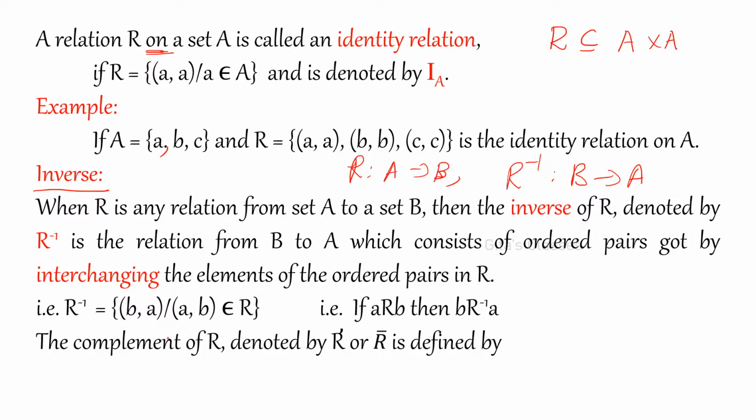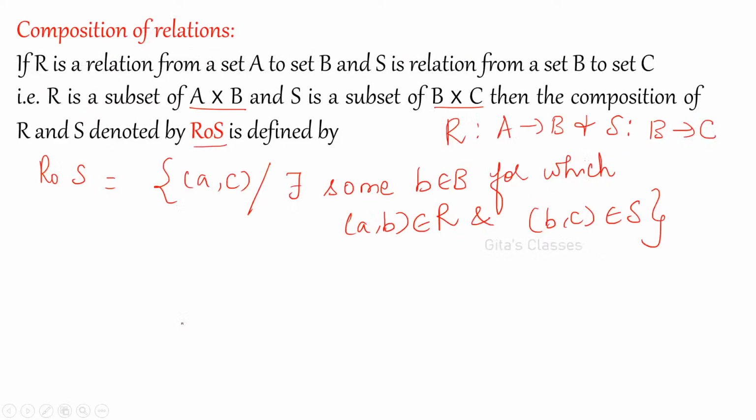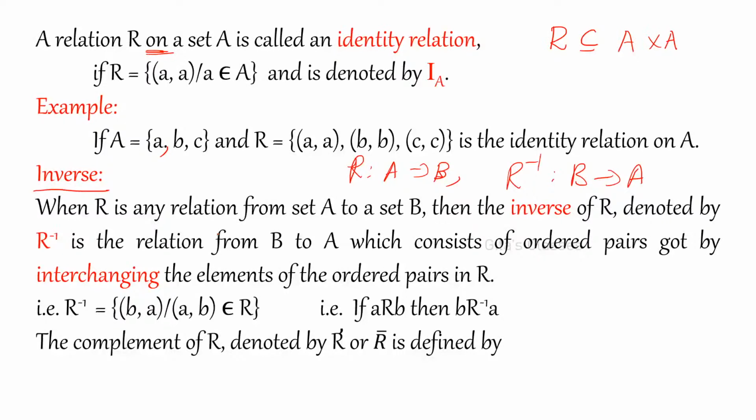And the complement of R is denoted by R bar. If you write R union R bar, you must get the same set. Whatever is not there in R, you have to take that. I told you R is a subset of A cross A, and subset means some elements are missing. Then R bar will be A cross A minus R. Or you can say R bar is defined by A cross A minus R.